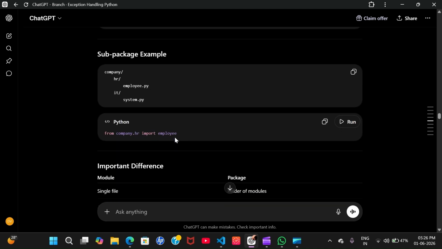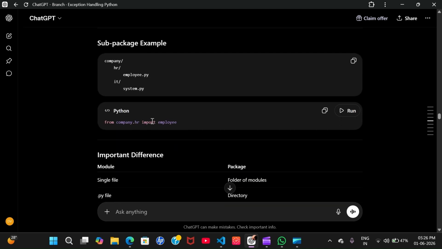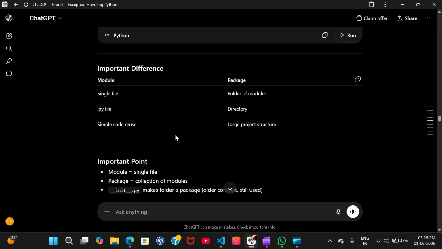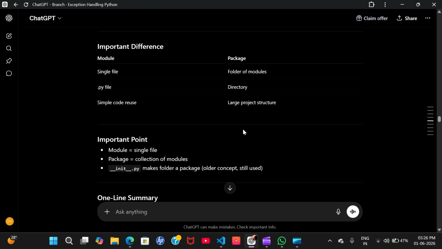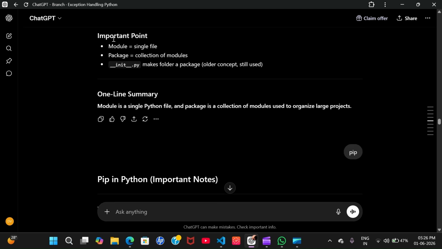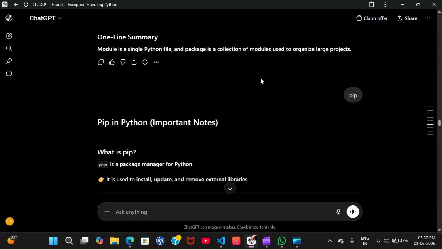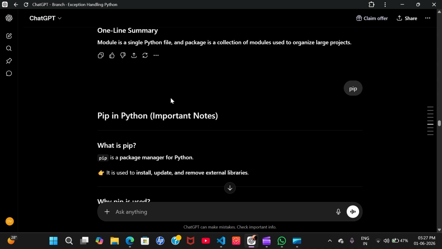In the same way, from company.hr we are importing employee. So a package is a folder of modules, a directory. A module is a single file, a package is a collection of modules, and __init__.py makes a folder a package. Okay, a module is a single Python file, a package is a collection of modules, and that's it.